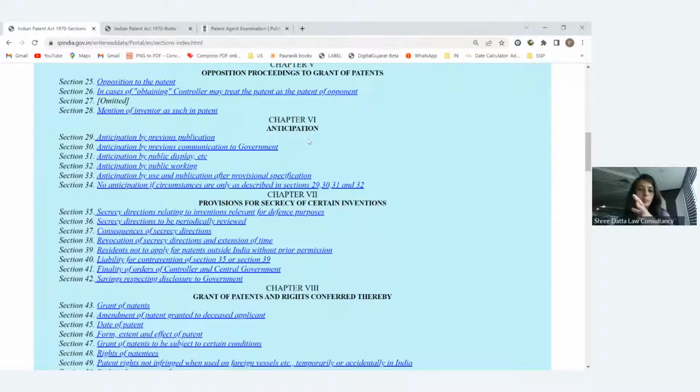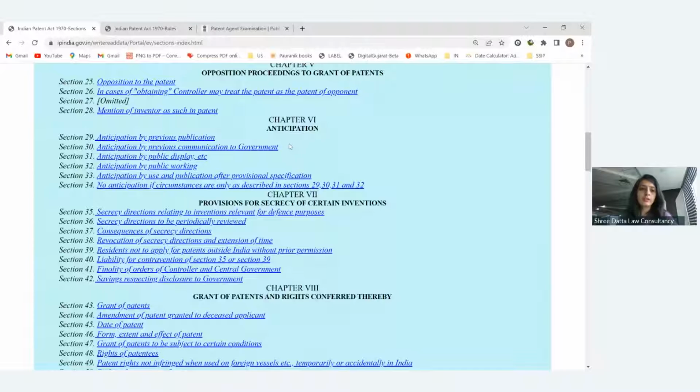Based on which type of document or disclosure it is, they have divided the sections into different anticipation categories. So if any previous publication is there, in that case how can we come out from that disclosure, or how can we prove that our invention is not as such disclosed in it? So that is related to publication.